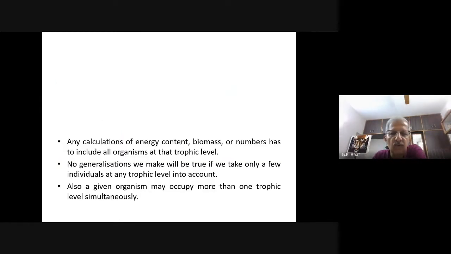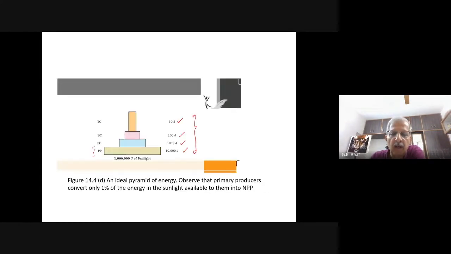But at the same time, I wanted to say, the pyramid of number need not be always upright. The pyramid of biomass, we have already seen, need not be upright. But the pyramid of energy is always upright. There is no excuse at all. I hope you understand my point.